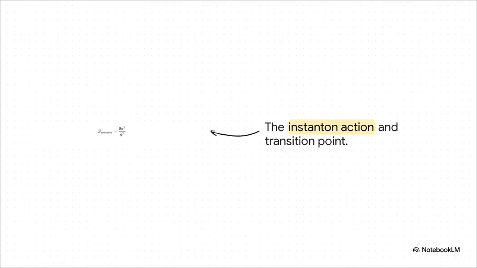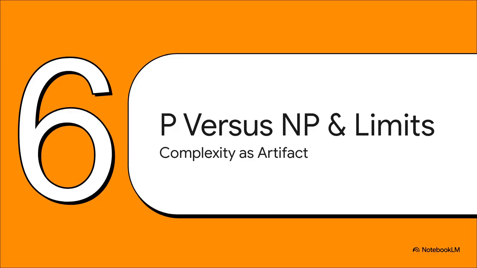Think about the instanton action, which is tied to the strong coupling energy scale. It marks an exact computational transition point. If the system drops below a critical depth ratio, the underlying sink operator starts destroying physical coherence way faster than the leak operator can rebuild it. This strictly outlaws the existence of massless glue balls, and it neatly explains the mass gap entirely through operational recursion limits. Pretty elegant, right?